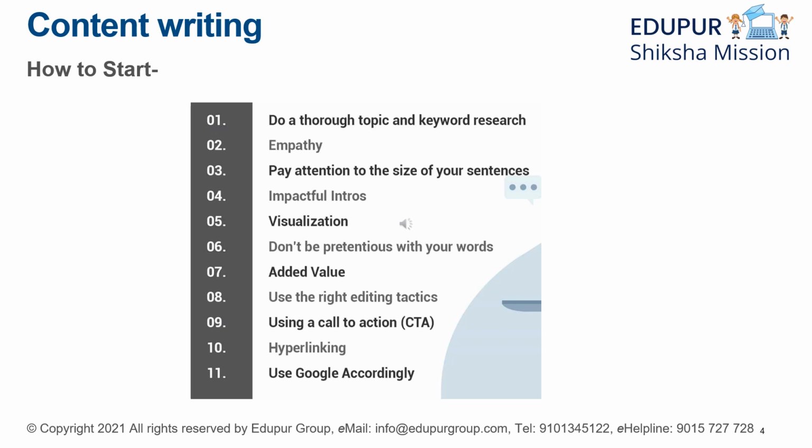Then visualization. You have to write in a way that people can visualize while they are reading your content. Then don't be pretentious with your words. That is, don't use too lengthy words or very hard words that common people cannot understand. And added value. If you're writing something, let's say entertaining, also add something informative to that content.